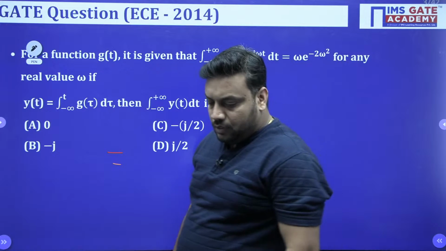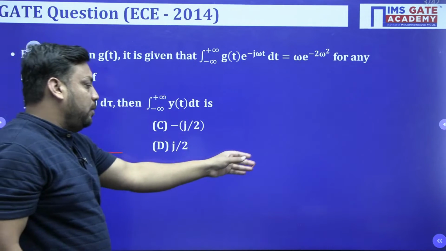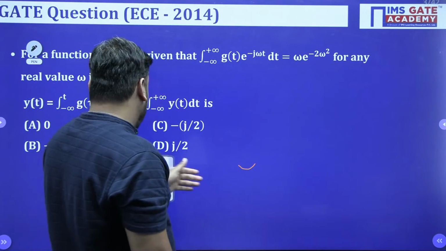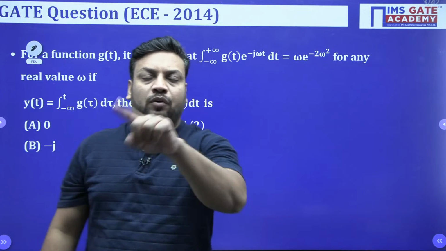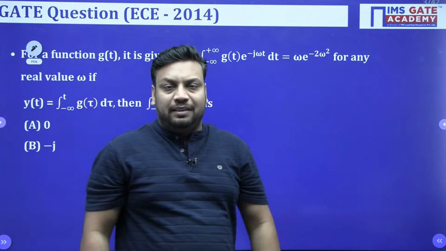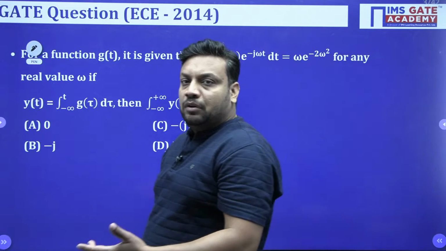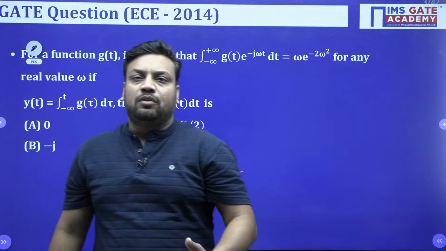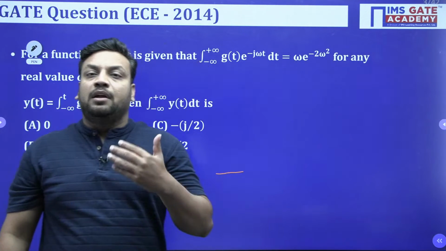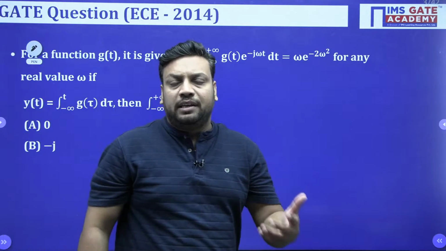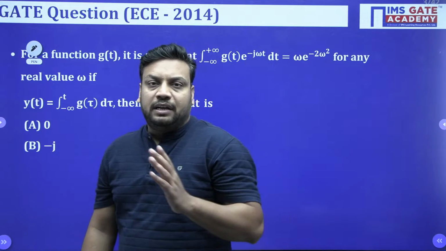In the last session we discussed this GATE question based on the properties of Fourier series. Right now Fourier transform is about to complete, and after completion of Fourier transform we will start the Laplace transform. Chapter by chapter we will go ahead, and after Laplace transform, sampling will start, then discrete time signals and systems, discrete time Fourier analysis like DTFS, DTFT, DFT, FFT and Z transform.